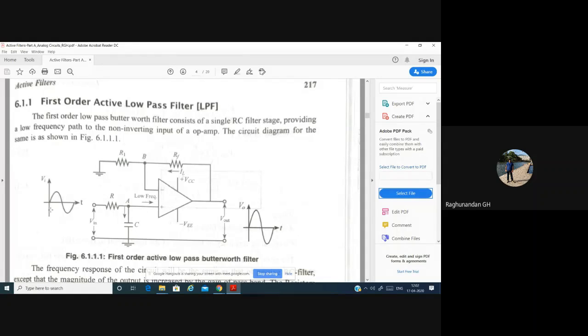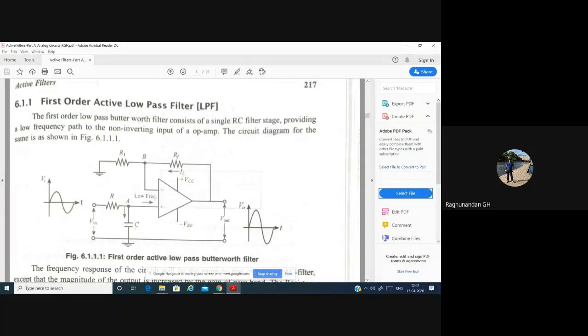In the next case, suppose you change the frequency and the frequency is less. When f is less, the capacitive reactance increases, since they are inversely proportional to each other.